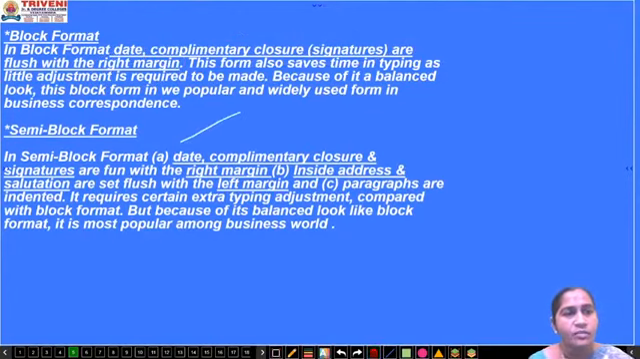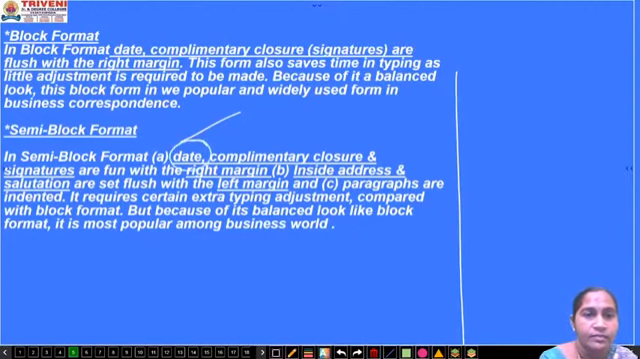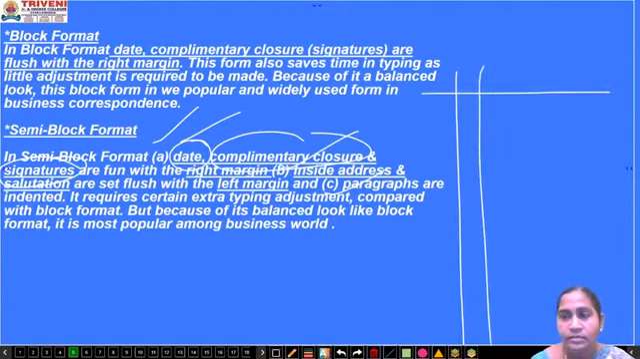Now coming to the semi-block format. There is slight variation in all these formats. In this format, you have A, B and C, three steps. The first one is the date, complimentary closure and signature. They are written on the right side.